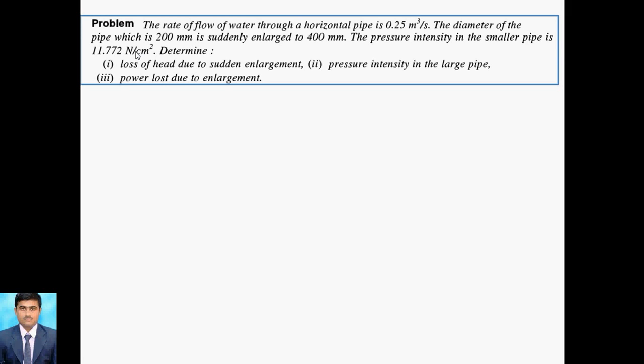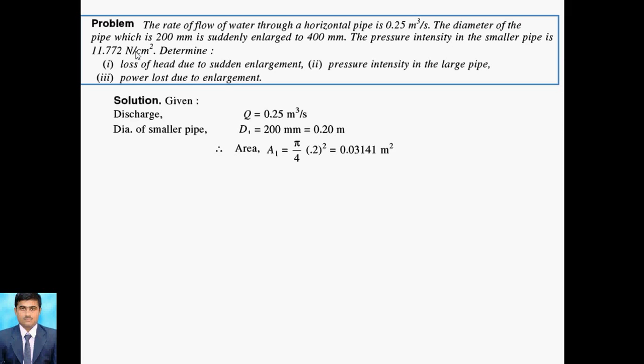First, let us discuss the given data. Q is 0.25 meter cube per second, and the smaller diameter D1 is 200 mm. Converting into meters, that is 0.2 meter. For sudden enlargement we require the V1 and V2 values, so first we calculate A1.